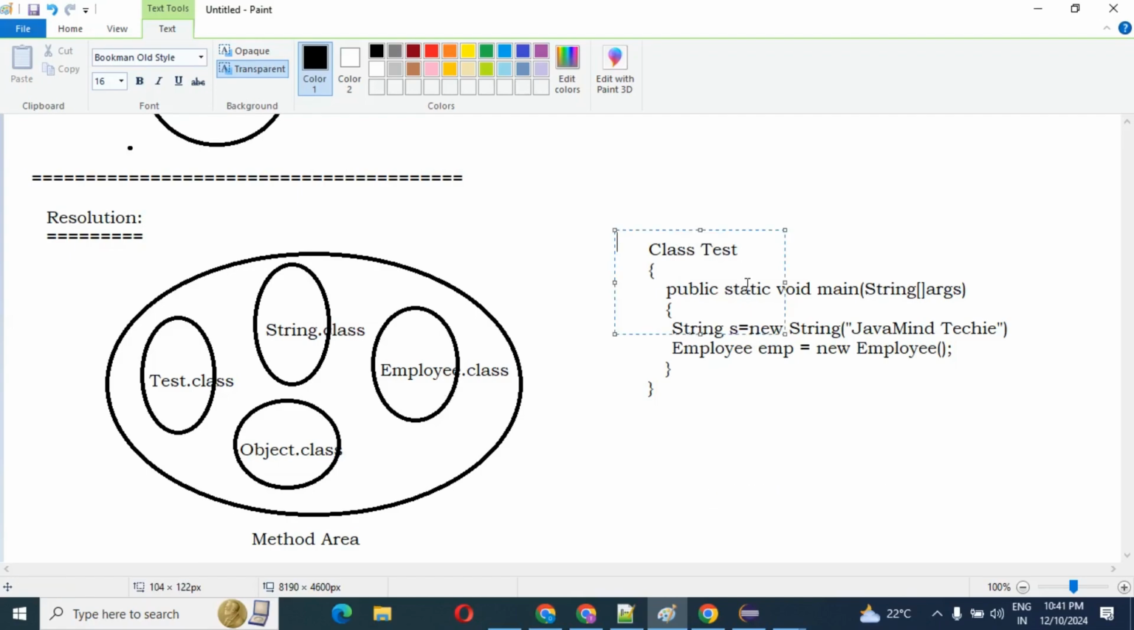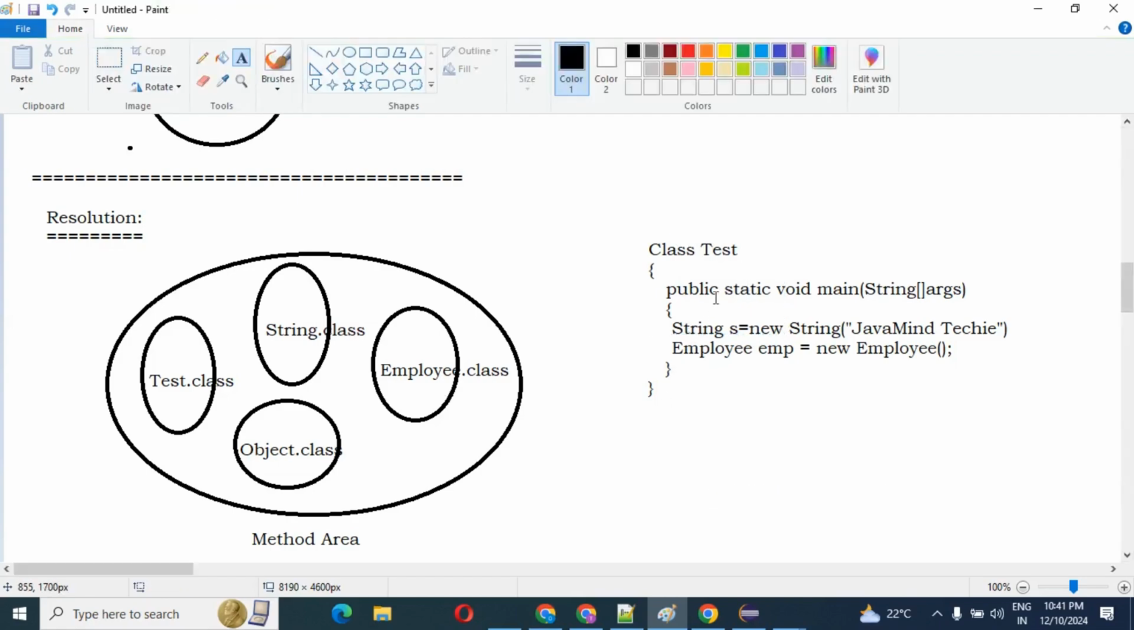Suppose class Test. In this class Test you have one main method, public static void main. In this method we have created two objects: one is a String object, and the second is an Employee object. So what will JVM understand as symbols? Test is a class, String is a class, Employee is a class, and all classes have one parent class, that is the Object class.